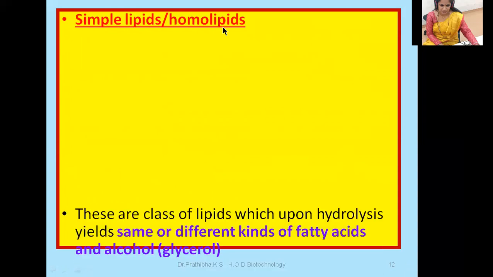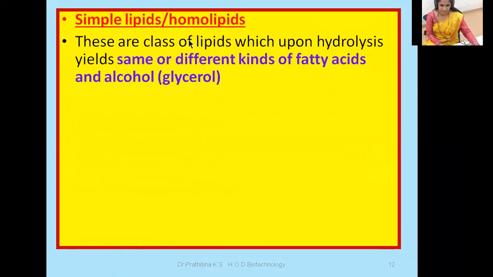Simple lipids are also called homolipids. These are the class of lipids which upon hydrolysis yield the same or different kinds of fatty acids and alcohol, in bracket you can write glycerol. Hope you are making a note in your notebook. Kindly make a note. Don't just simply watch this video; make your own notes so that you will be able to understand, and it is not necessary to watch the video again and again.